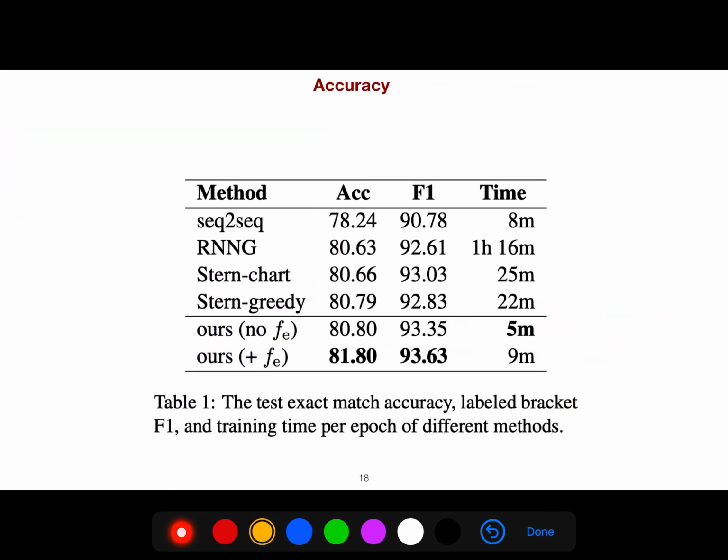And the accuracy is really interesting. This article, with no edges, has an accuracy of 80%. If they add edges, just 1% improvement, and the time is almost the same. But what is important, the F1 score is almost the same.